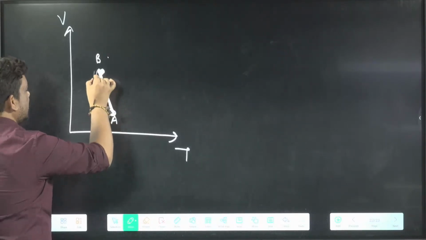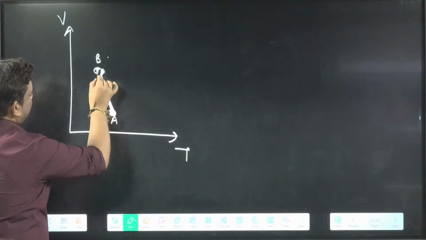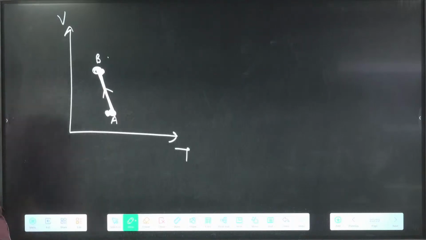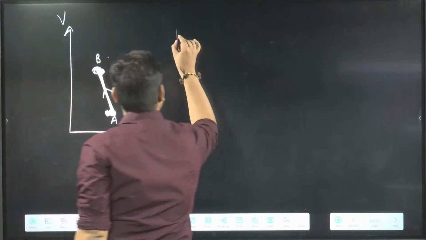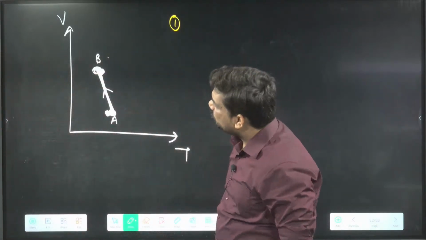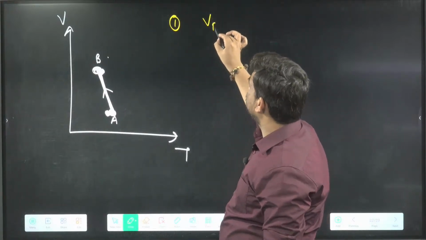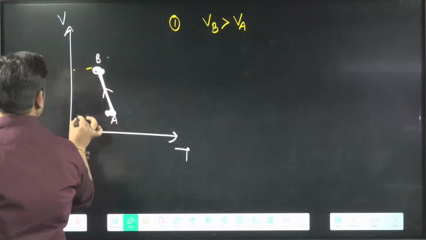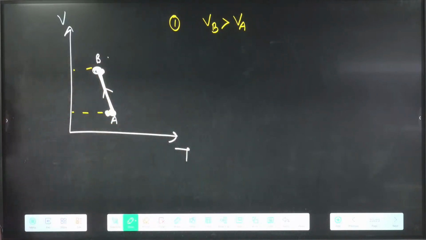So when we move from A to B, what happens? First thing I can say is where volume is more: the volume at B is more than the volume at A. We can say this from the graph, volume is more here.